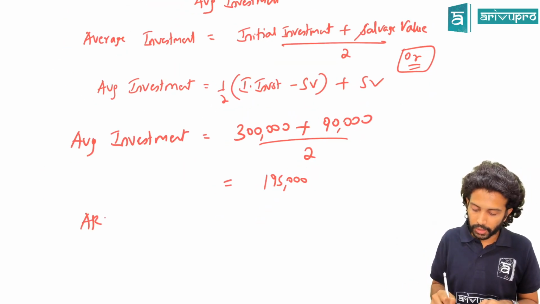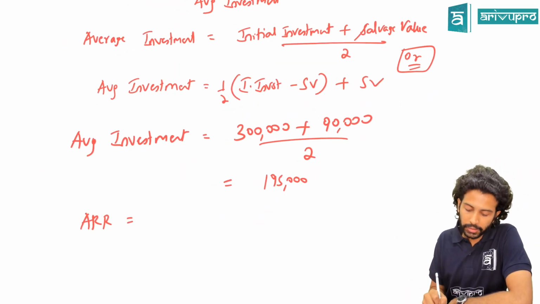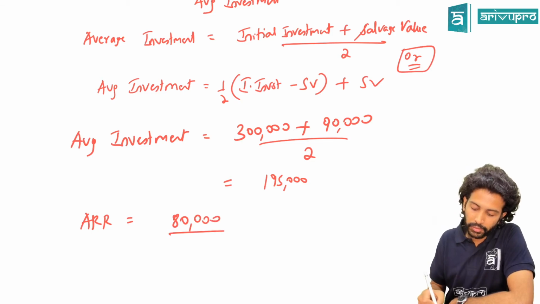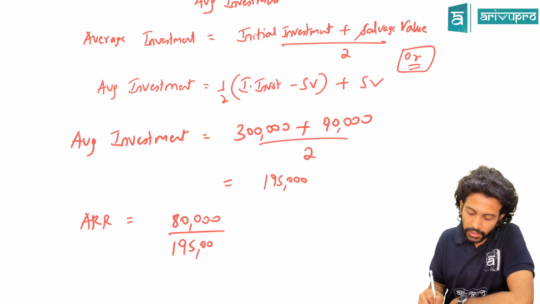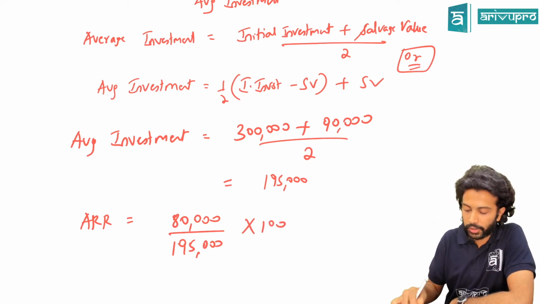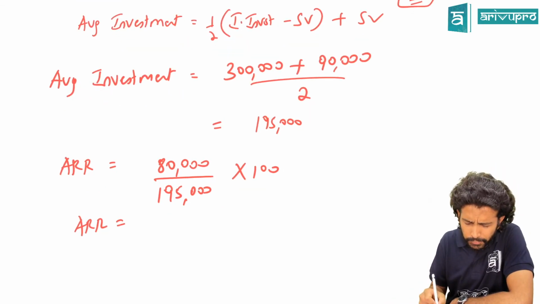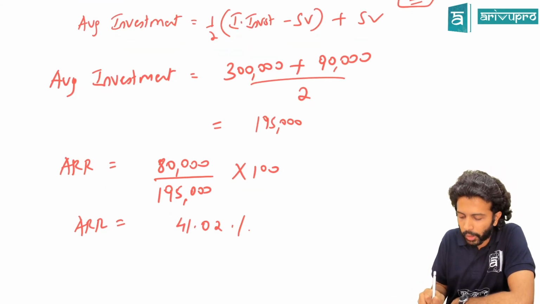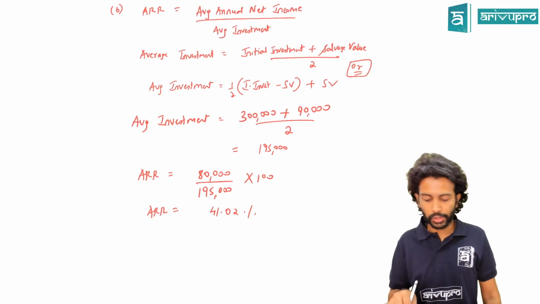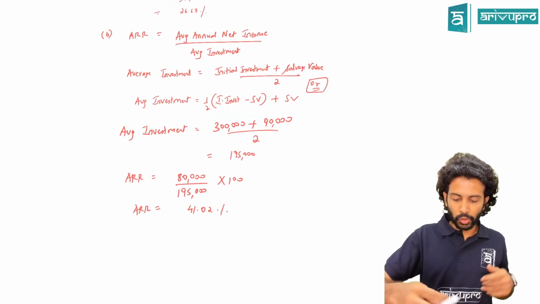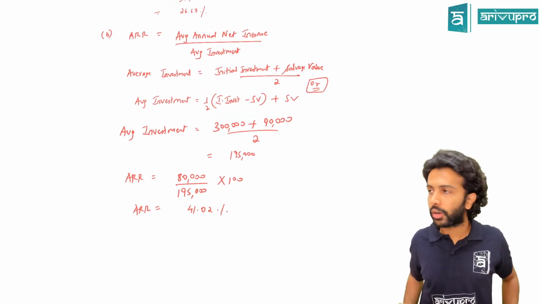So your ARR will be average annual net income, which is 80,000, divided by average investment, which is 1,95,000, into 100. How much will be your ARR? 41.02%.